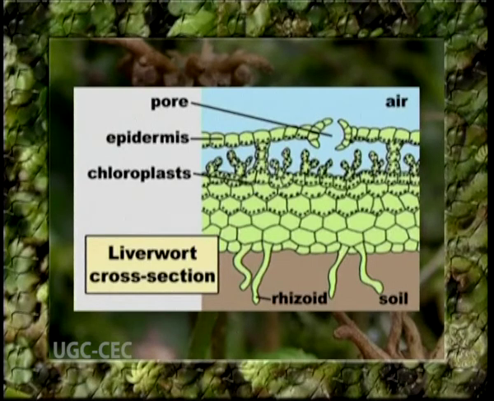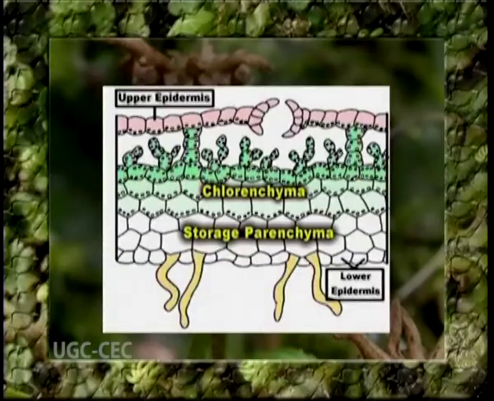The chambered region is therefore the principal center of photosynthesis in the thallus. Now, storage region. This zone lies on the ventral side of the thallus. It is the thickest in the center and gradually becomes thin towards the margins. The tissue consists of compactly arranged parenchymatous and isodiametric cells rich in